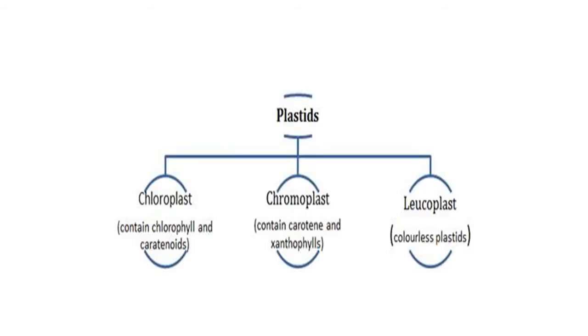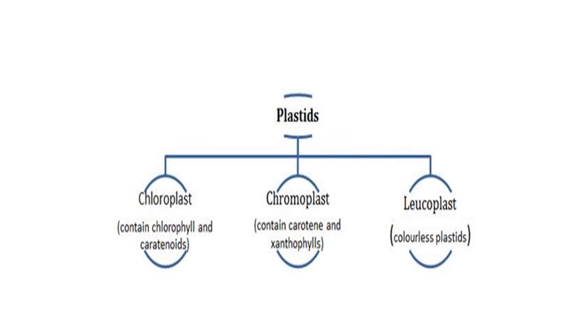Now let's study about plastids. They are found in all plant cells and euglenoids. They are classified into three types: chloroplast, chromoplast and leucoplast. Chloroplast possesses chlorophyll and carotenoids.